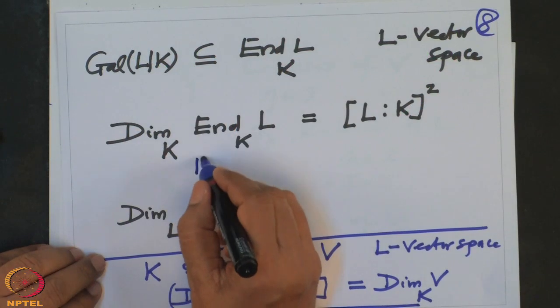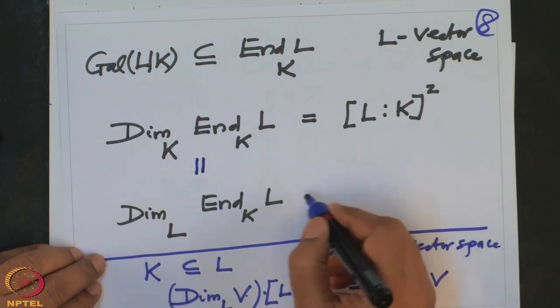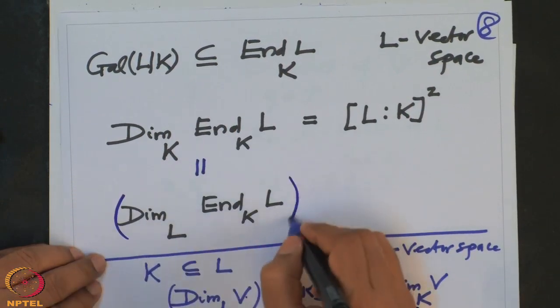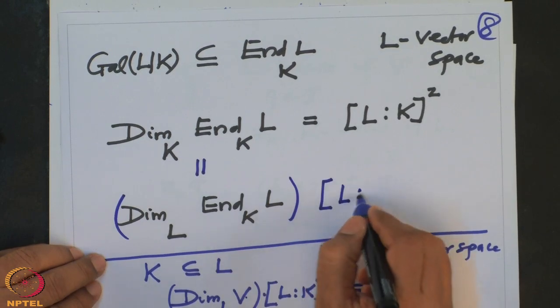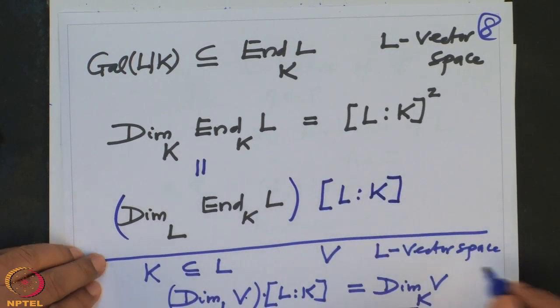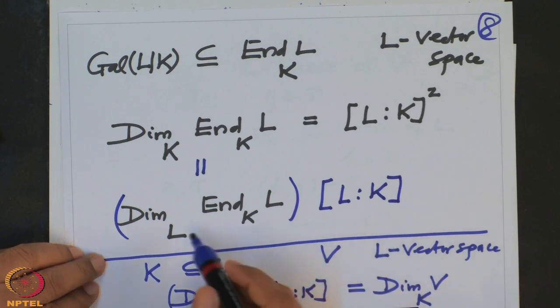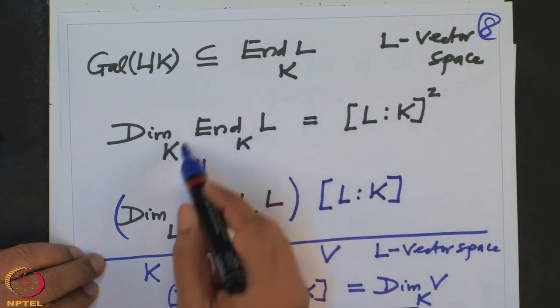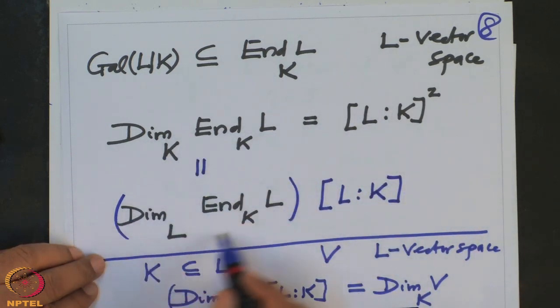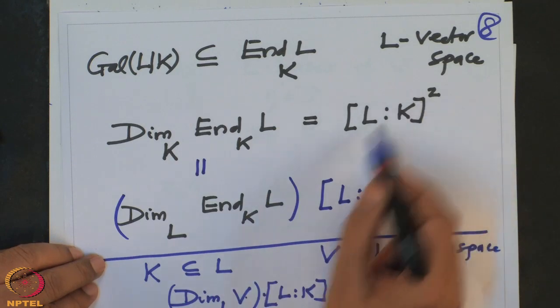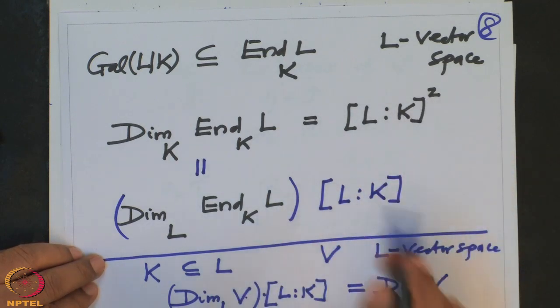Now therefore what do I say? This dimension is equal to this times the degree of L over K. Right? So we have proved this equality. Now if I want to compute this, I will just look at the two extremes and cancel one.